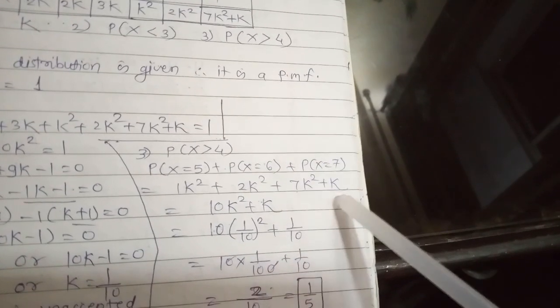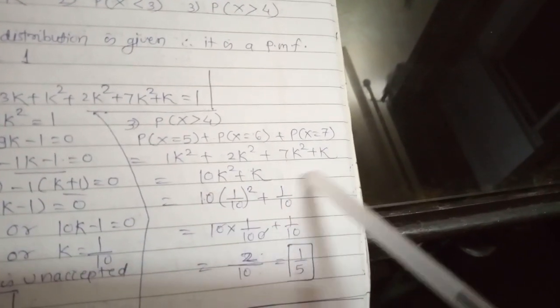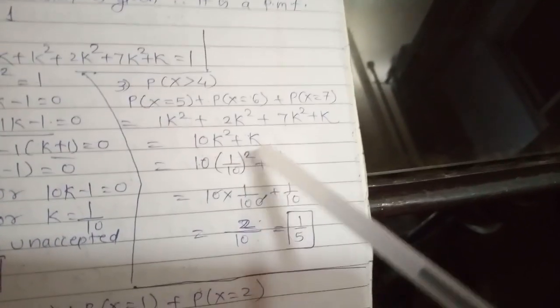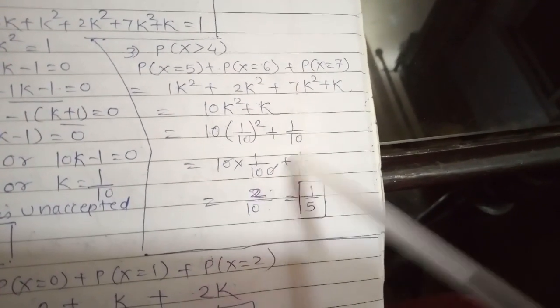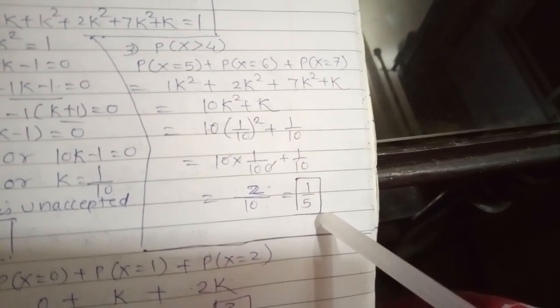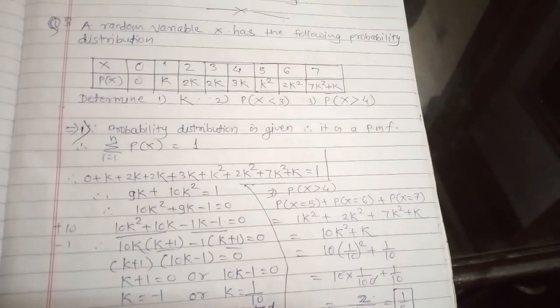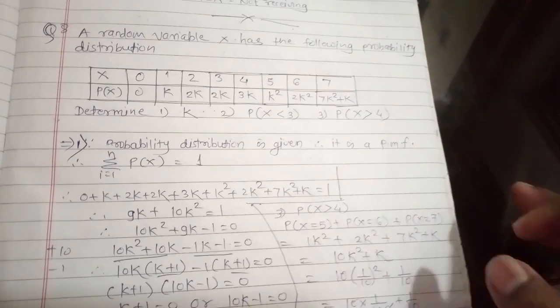So it is k square, then 2k square, and 7k square plus k. By taking the addition, we get 10k square plus k. Putting in the value of k, that is 1 by 10, we get 10 into 1 by 100 plus 1 by 10, so 2 by 10, which is 1 by 5. So this is example number 8.